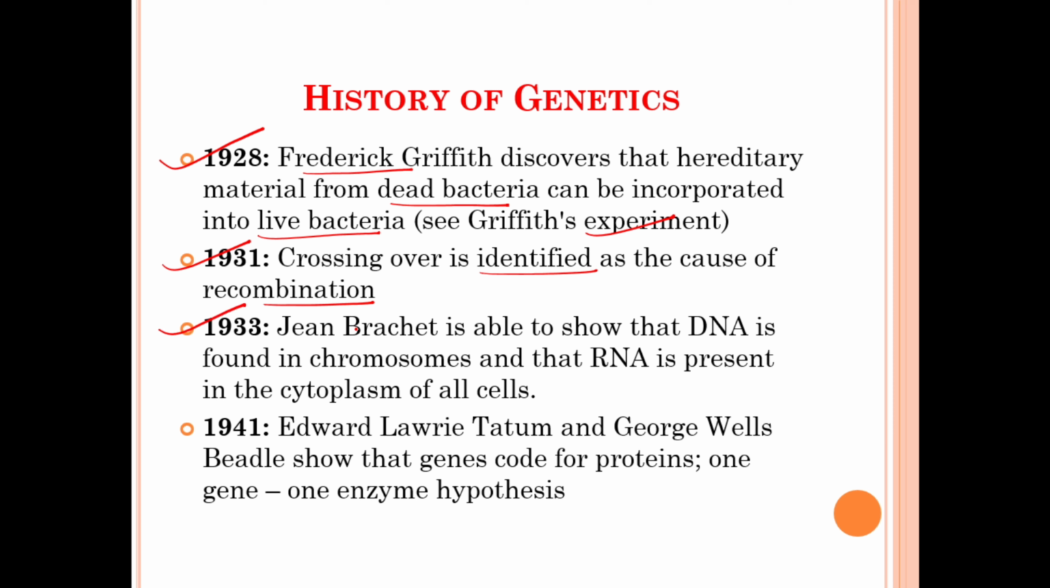In the year 1933, Jean Brachet is able to show that DNA is found in chromosomes and RNA is present in the cytoplasm. In the year 1941, Edward Lawrie Tatum and George Wells Beadle show that a gene codes for a protein, the one gene, one enzyme hypothesis.